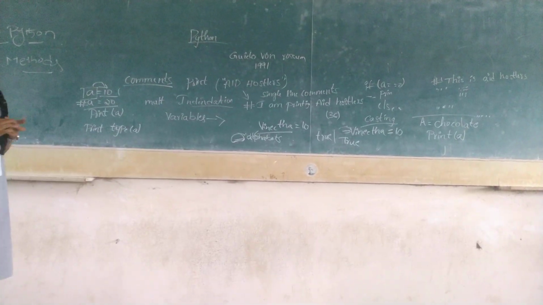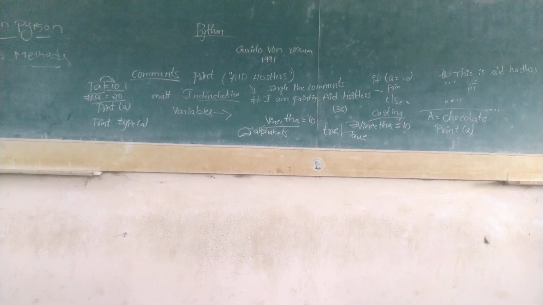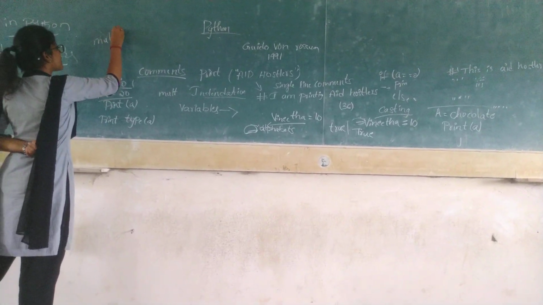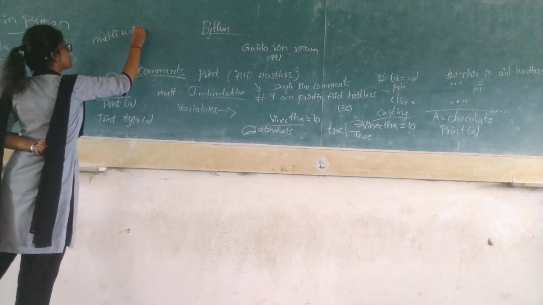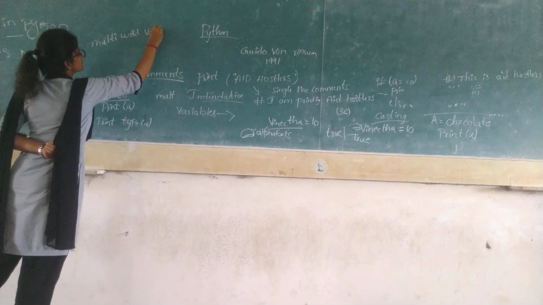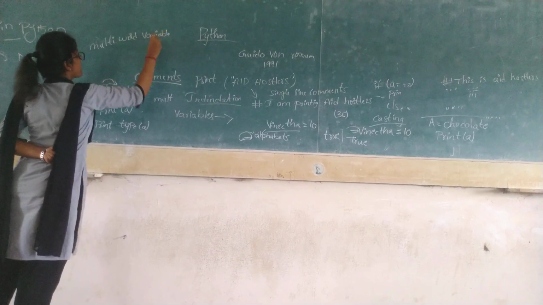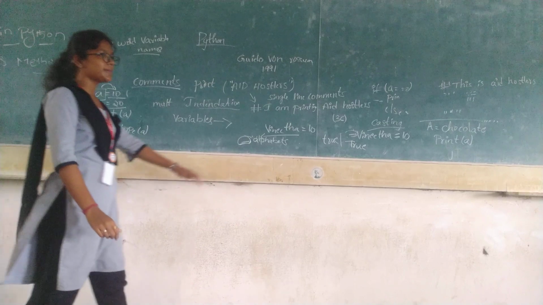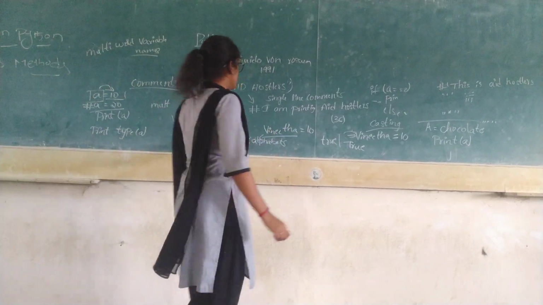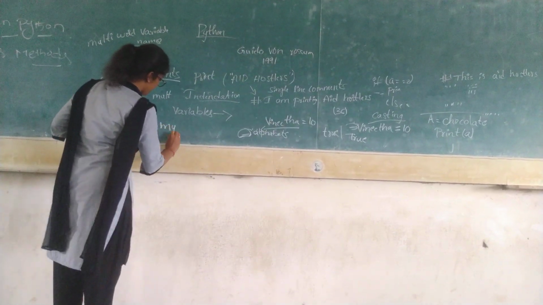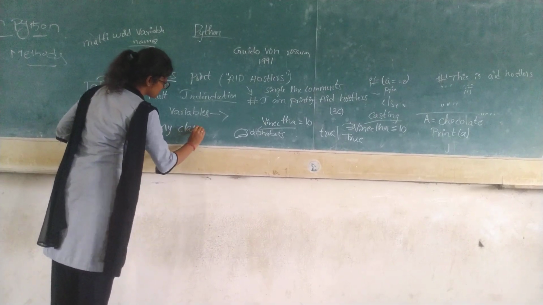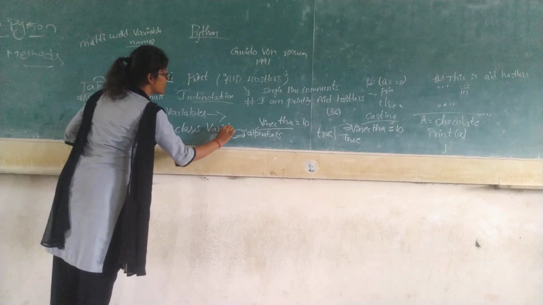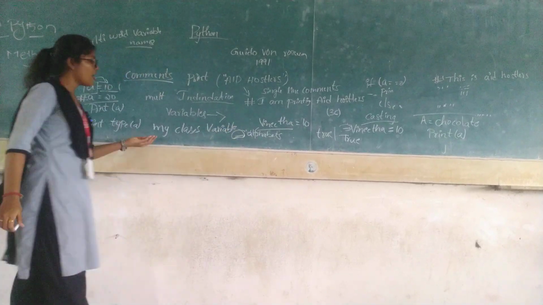Last topic is about how to give multi-word variable names. Like I said, if I use only my name, it is only one word, so it's okay. If I want to give my class variable, if I want to assign these three words, how will I have to give it?